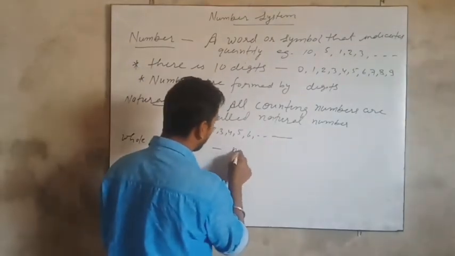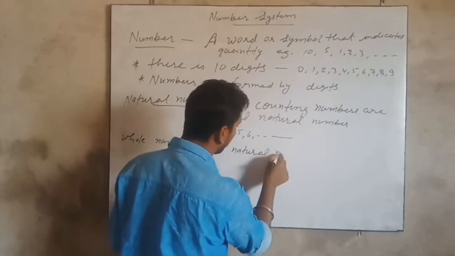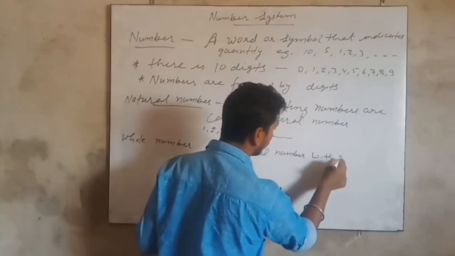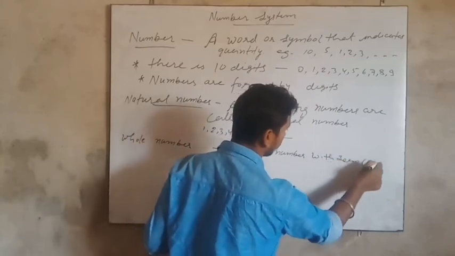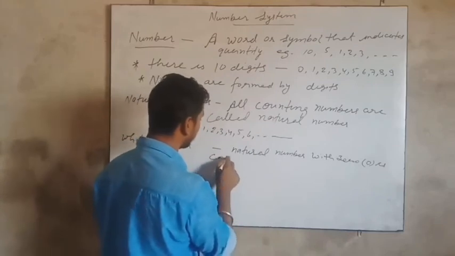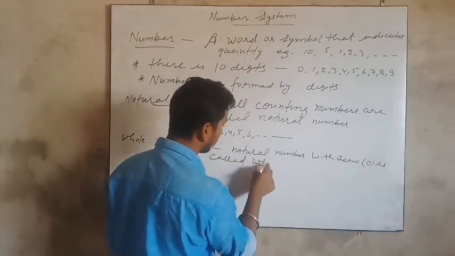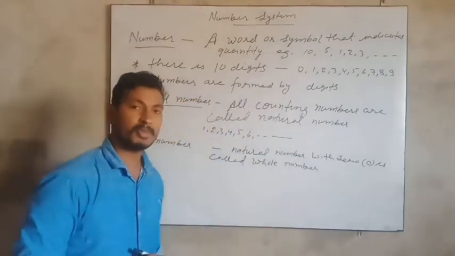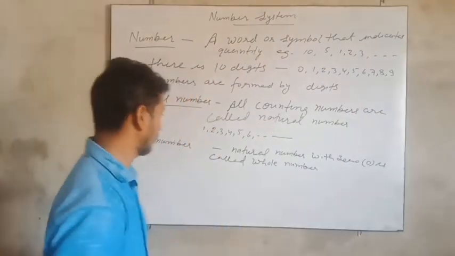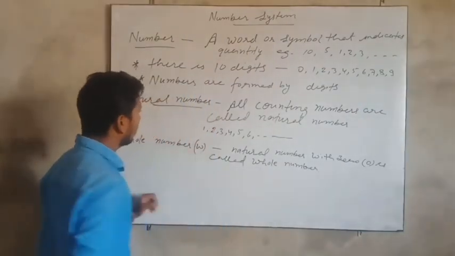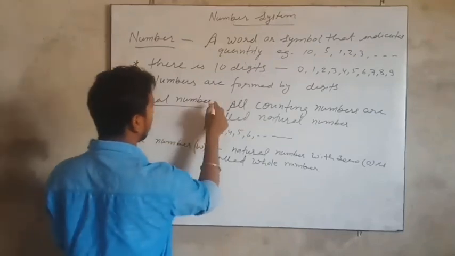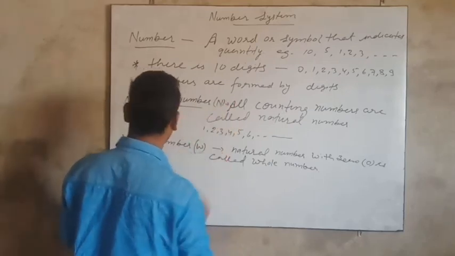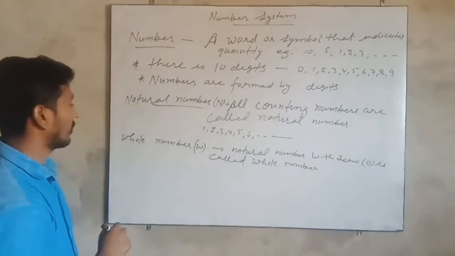So we can say that natural numbers with 0 are called whole numbers. And a whole number is represented by W. Natural number is represented by capital N. And whole number by W.